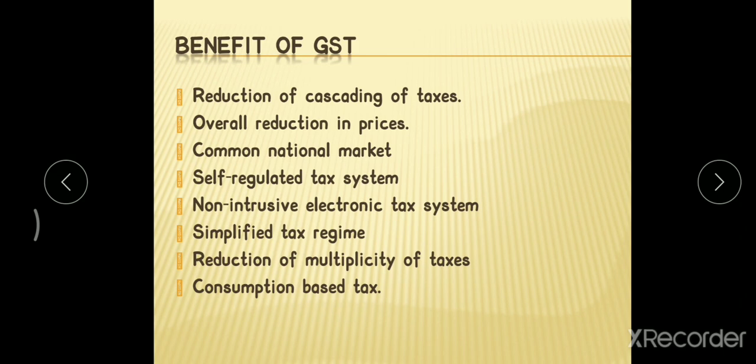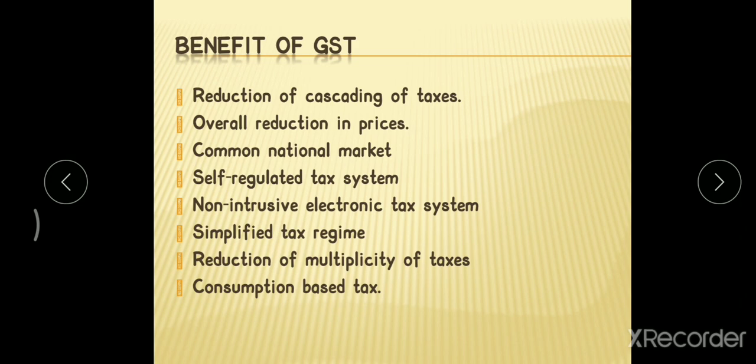Reduction of multiplicity of taxes. As I discussed in the subsuming of taxes, if a supplier is producing goods or supplying services, then he needs to pay a number of taxes like central excise duty, additional duty, this duty, that duty. He has to pay a number of duties.